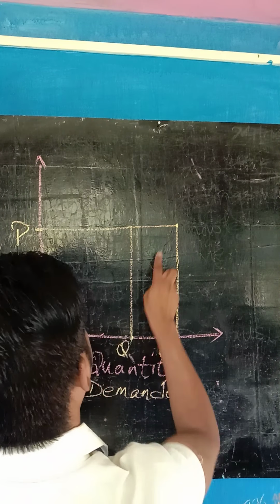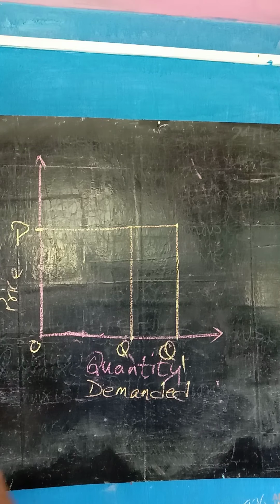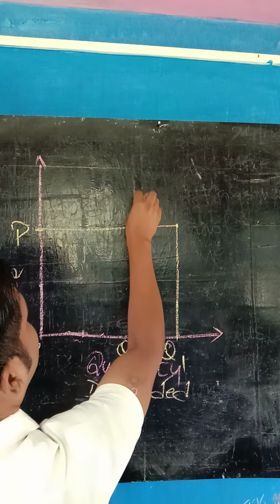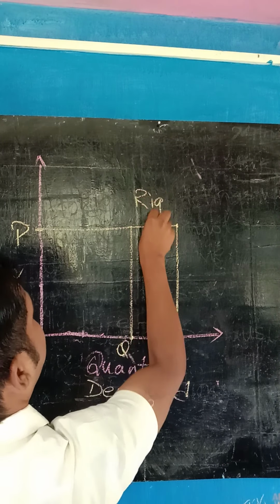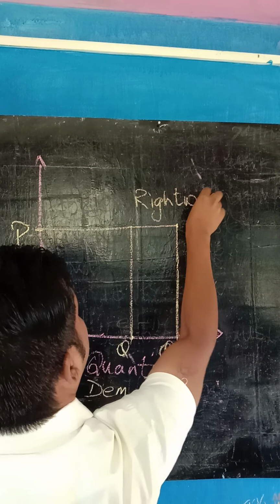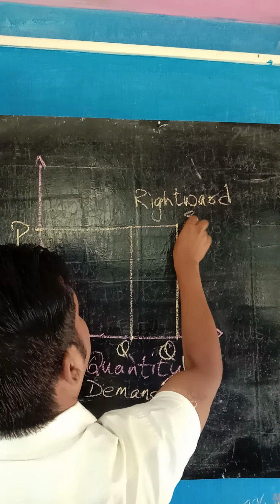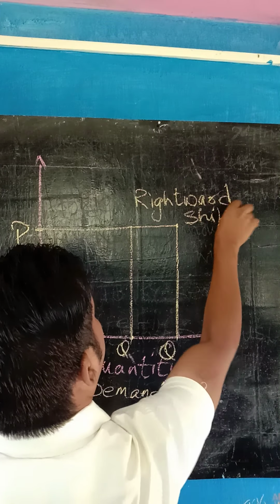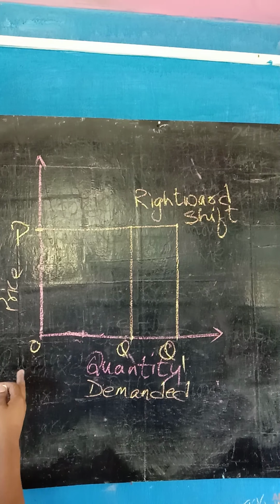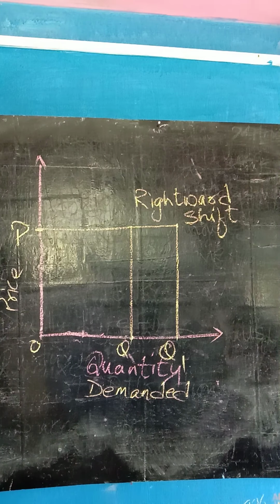So when the income of the consumer increases, at the same price the demand for the commodity moves. It is shifting, a rightward shift.